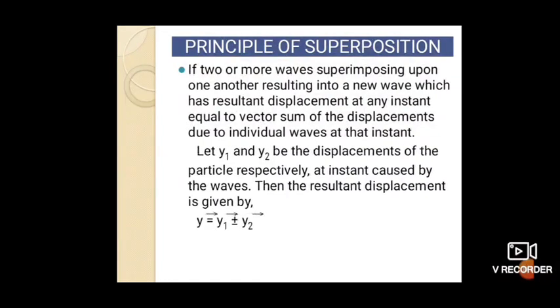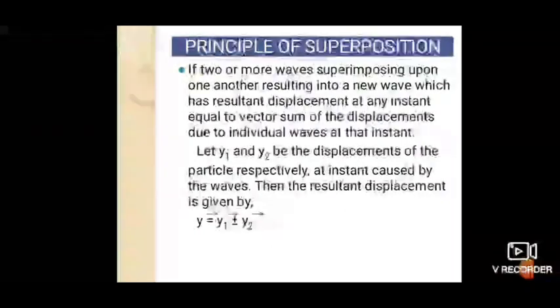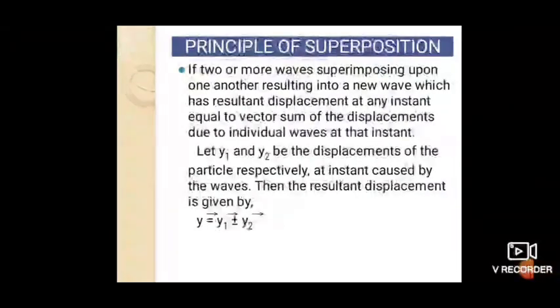For that we will consider two waves. Let y1 and y2 be the displacements of these particles respectively, at an instant caused by the waves. Then the resultant displacement, we can write in vector form, y is equal to y1 plus or minus y2. Means if two or more waves are superimposed on one another, it is given by the vector sum of the individual displacements.